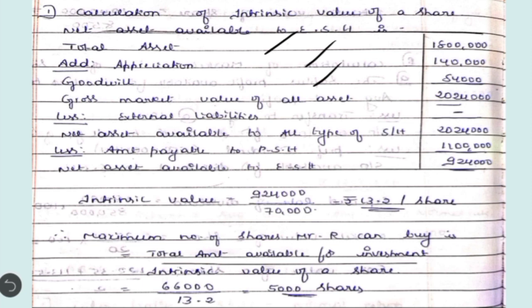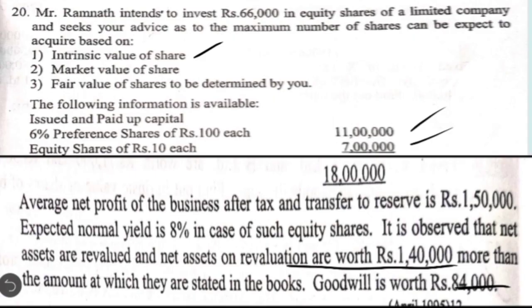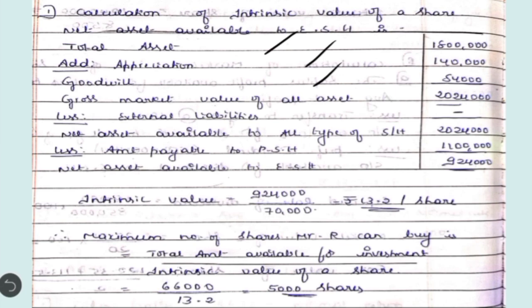From this we are going to deduct the amount payable to the preference shareholders. Here it is their capital. What is the percentage? 6% preference share capital, amount is 11 lakh. When you deduct that, you will have balance of 9 lakh 24,000. So here it is called net asset available for equity shareholders.